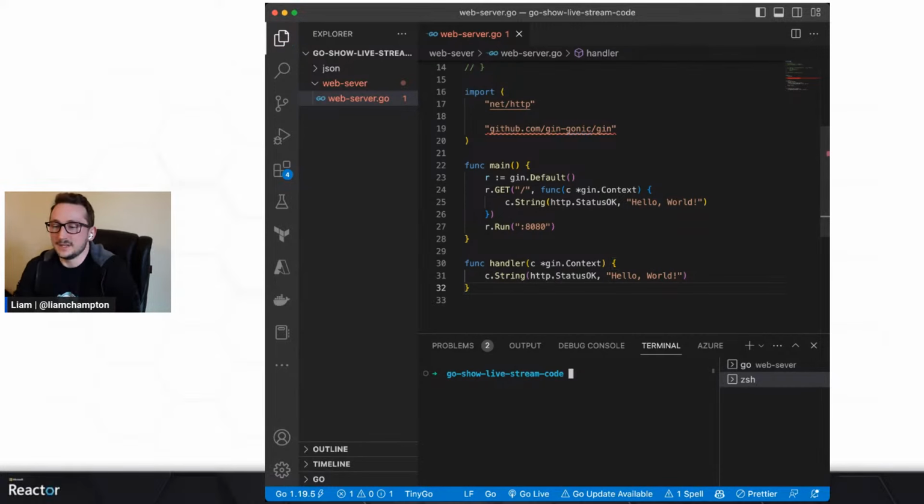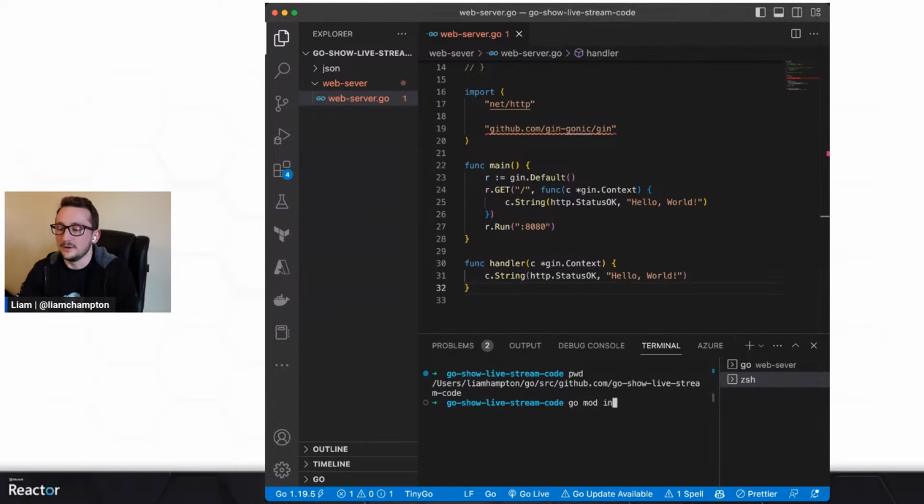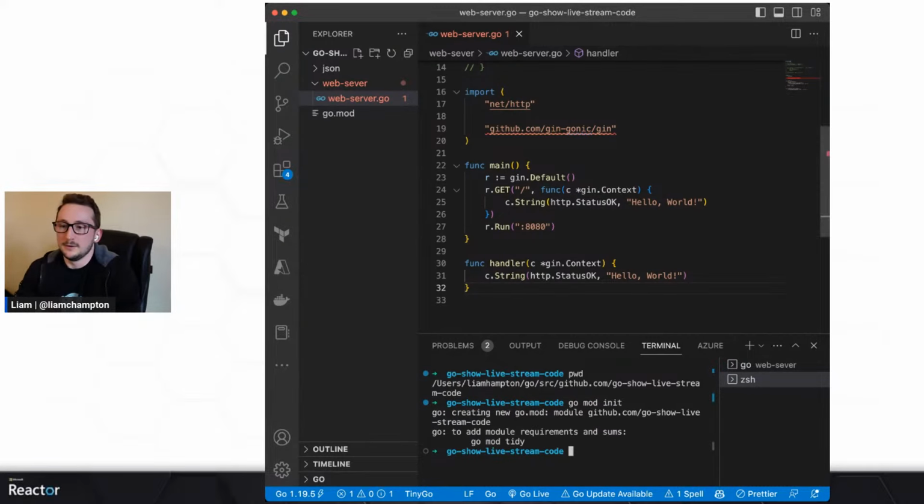So the next thing I need to do is actually do a go mod init. Now, I need to do this outside of this folder. So if I look where I am inside this repository, I need to do a go mod init. Now, it has actually put it outside my web server, but if I put it inside the web server directory, it would completely fail.